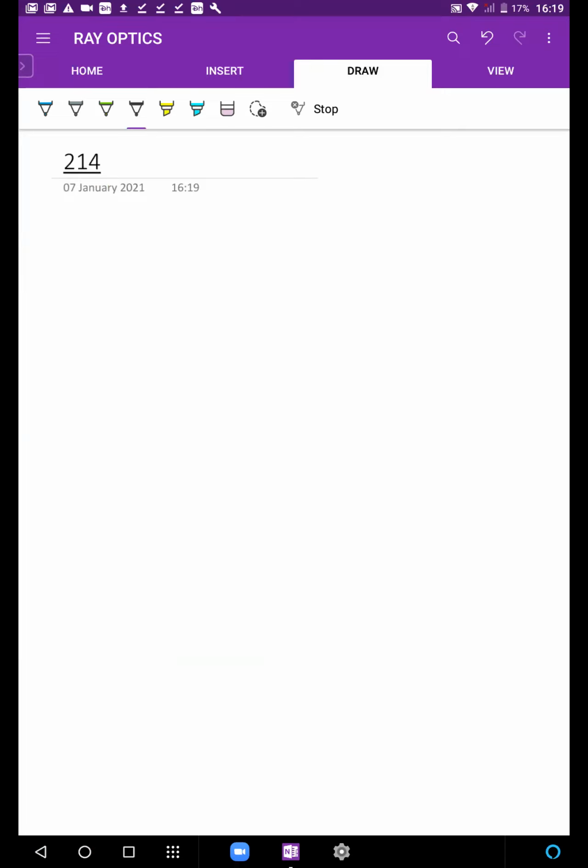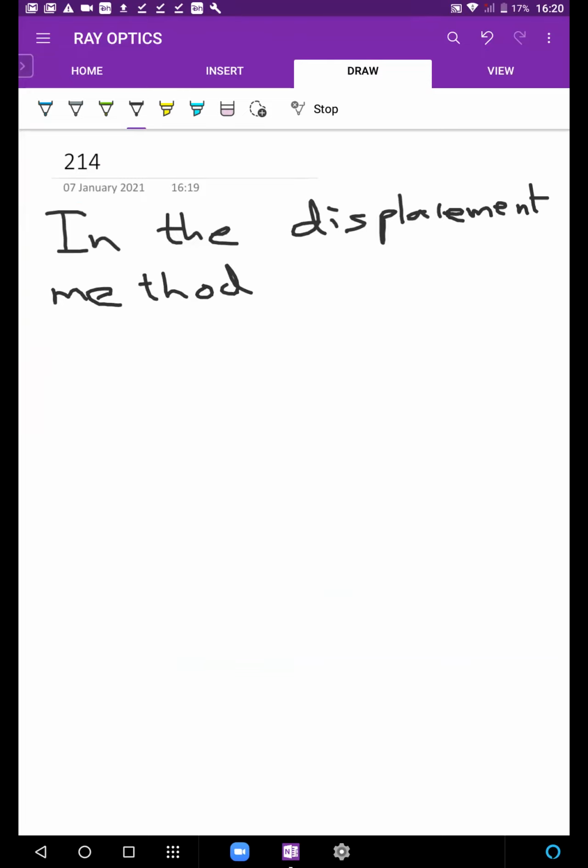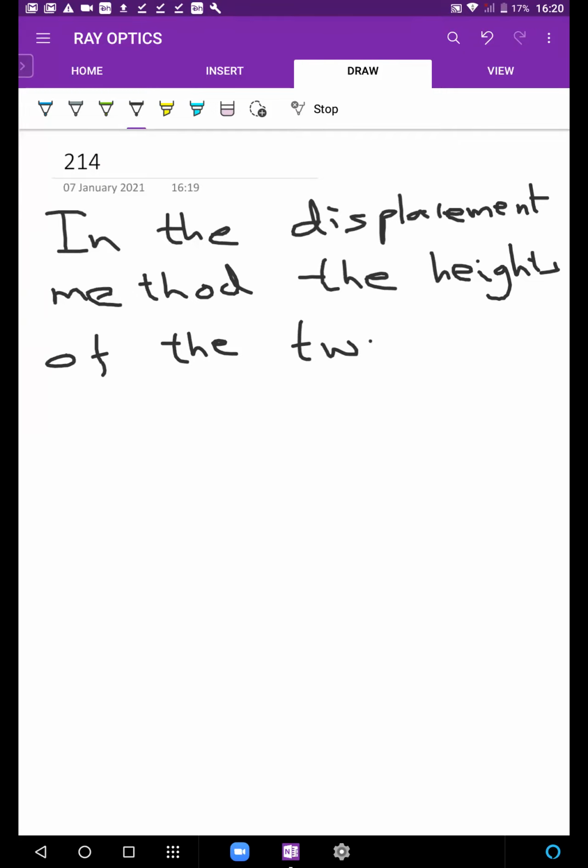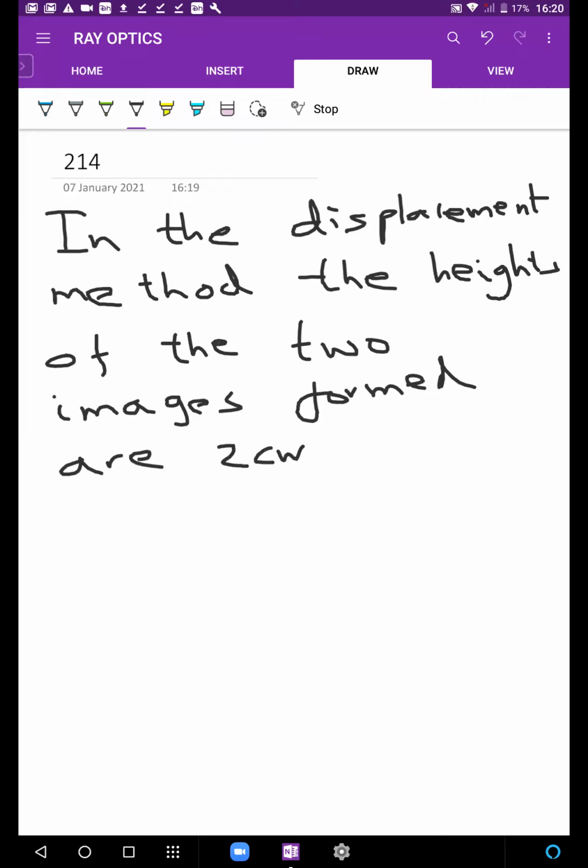So now let's say, page 214. Let's say in the displacement method, the heights of the two images formed are 2 centimeters and 32 centimeters.